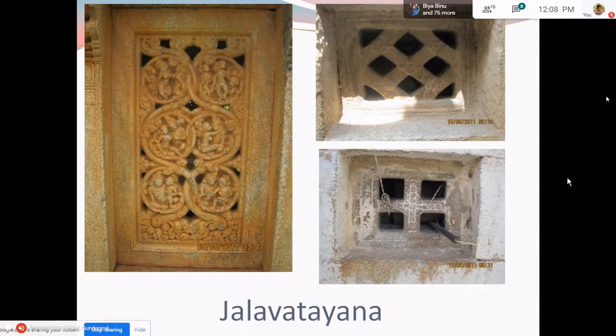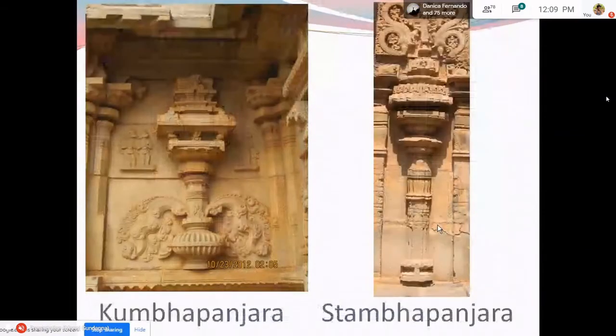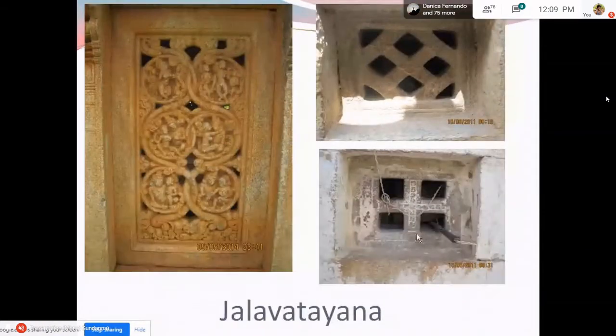So Jalavatayana is one which allows, Vatayana means a window, that which allows air into the chamber. So Jala means perforations. So you can see some square holes made, and here you see the holes do not have any particular shape, but the decoration dominates the window pane.